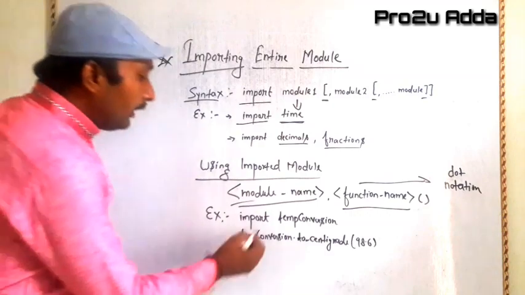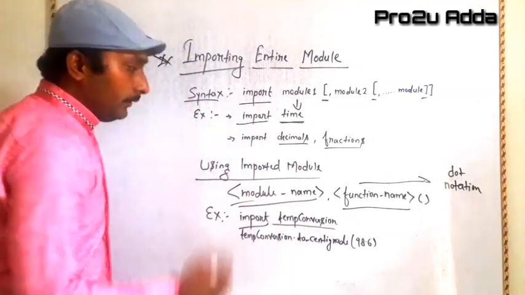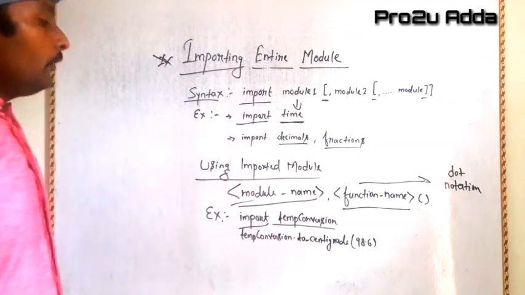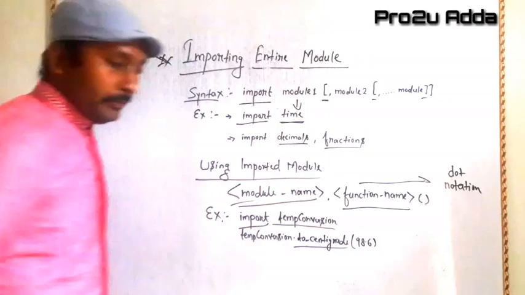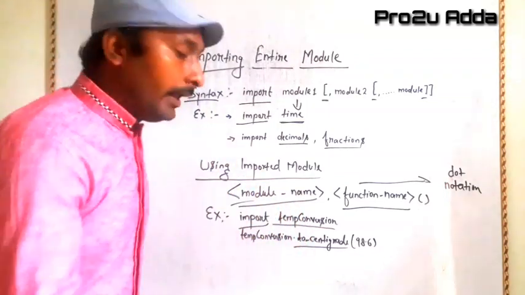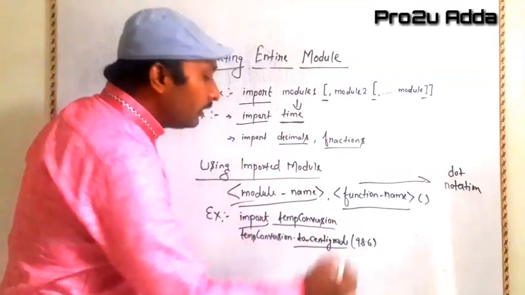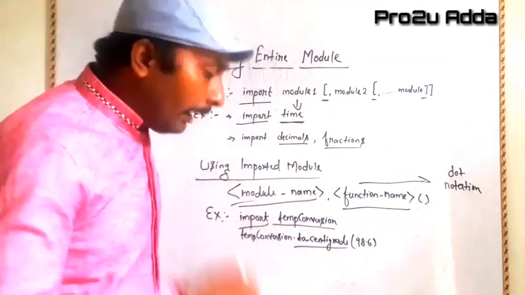For example, I am showing you import temp conversion. What is temp conversion here? A module. And if I want to access to centigrade, what is to centigrade? A function which is stored in temp conversion, and I want to use that function in my program.